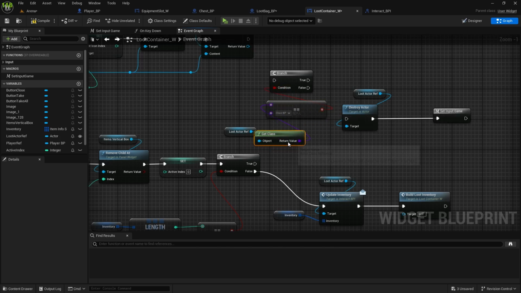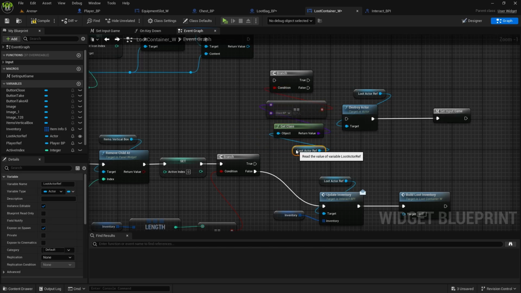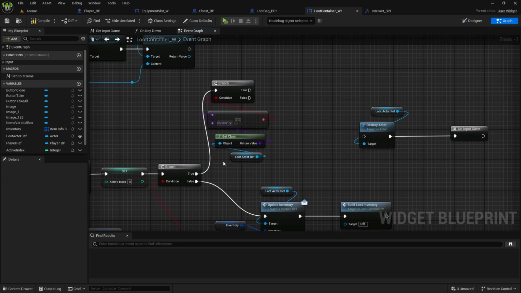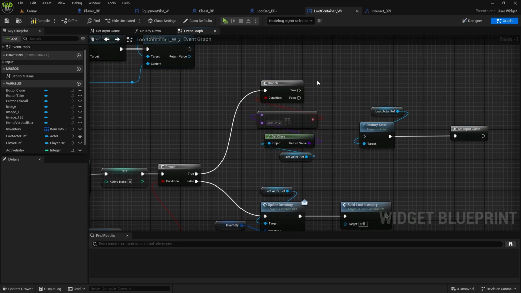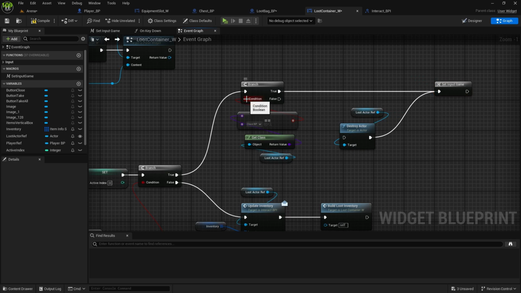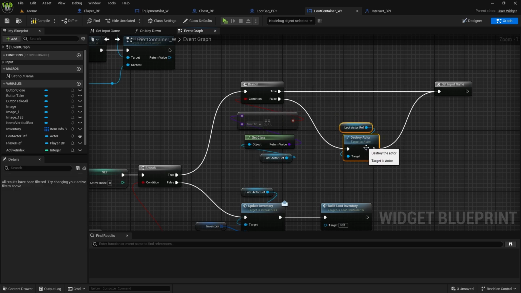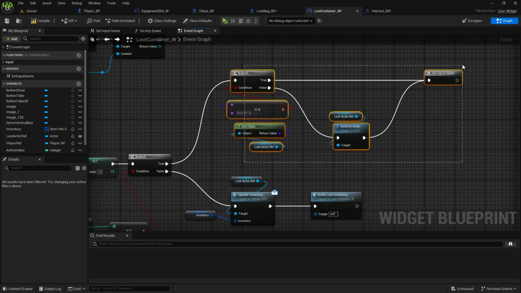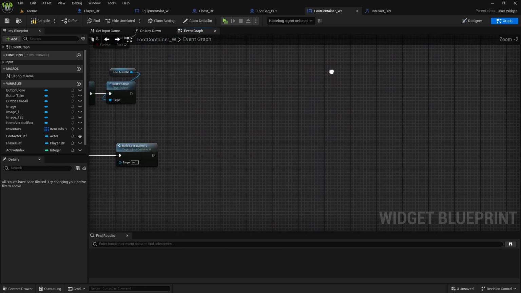Unconnected here. So if this actor reference equals chest, we will just set input game. If it's not, that means it's a loot bag or something else. We also need to destroy it. And copy this whole part again and go down.